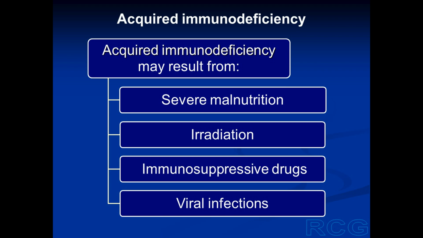Now, these drugs suppress the immune system, and in some situations like autoimmune disorders or after organ transplant, we purposely suppress immunity by giving immunosuppressive drugs, and this can result in immunodeficiency. And some viral infections can cause immunodeficiency.